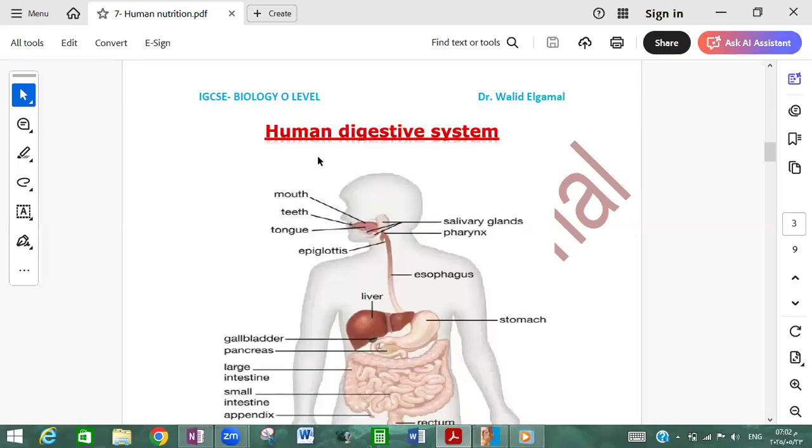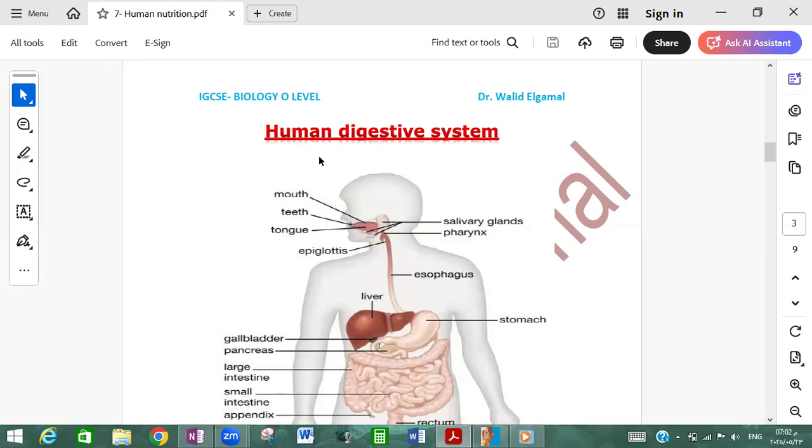Hello, everyone. We are going to continue today, topic 7, human nutrition. But first, let us remember together what is meant by the word nutrition. We have known before, nutrition is a characteristic of all living organisms. Nutrition means taking in material for what? For growth, for energy production, like glucose, which we use in cellular respiration to produce energy. Nutrition is very important for tissue repair.